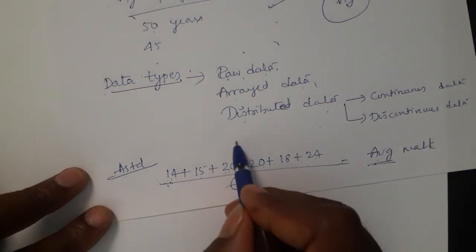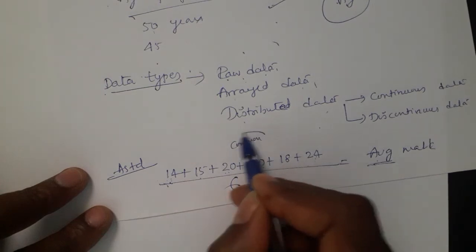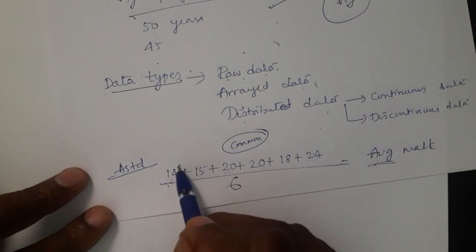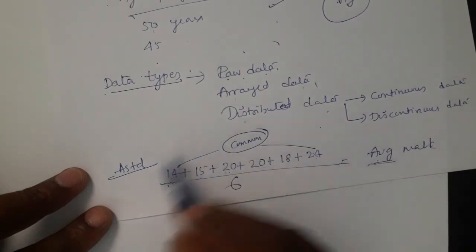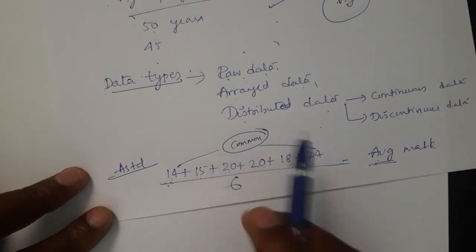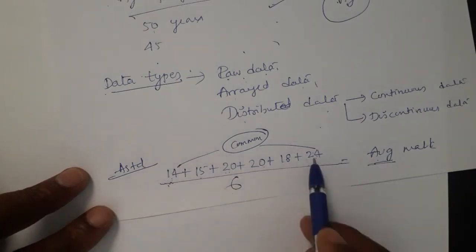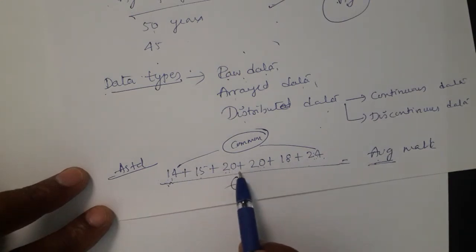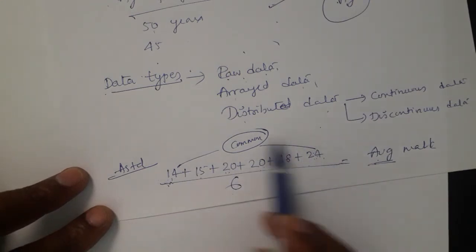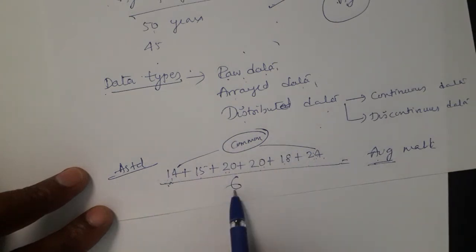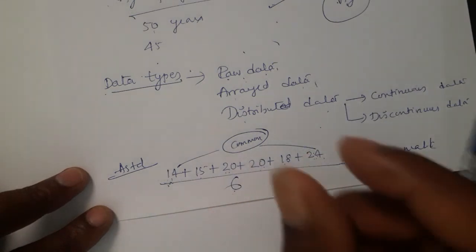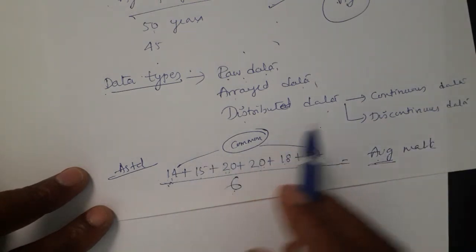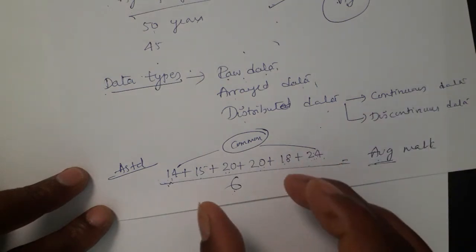That common mark, here, this is the common mark. That mark is not below, it is not high. It will be exactly at the center of all the marks. So that average mark is exactly in the center between which is lowest and which is highest. So here 24 is highest, 14 is lowest. But many other marks are also there, 20, 20, 18. So when we add all these 6 marks and divide by 6, we get a common mark. That common mark is not 14, that common mark is not 24. It will be somewhere in between, and that mark is showing the average.